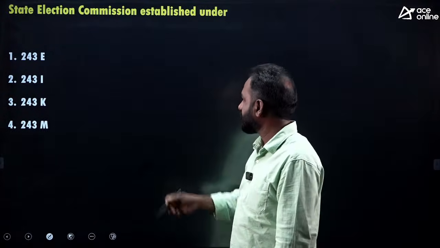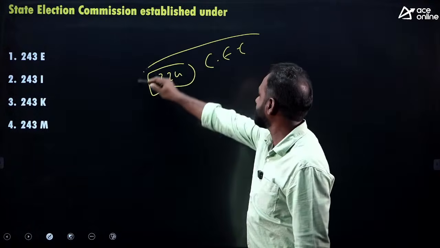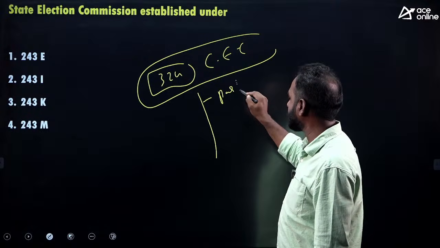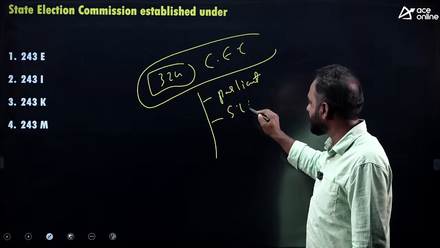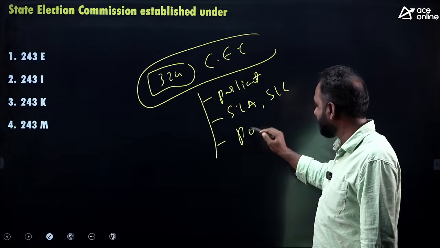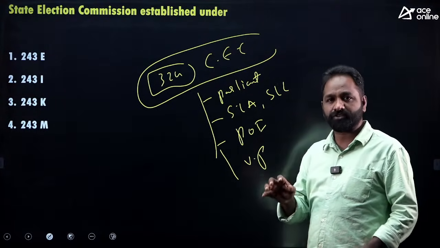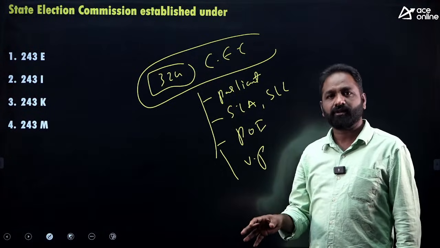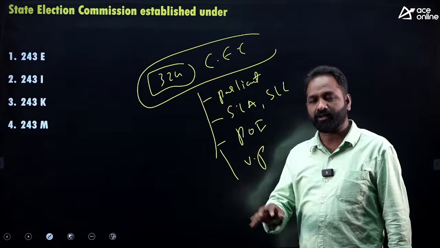You know that Article 324 talks about the Central Election Commission. The Central Election Commission conducts elections for Parliament, which includes Lok Sabha and Rajya Sabha, the State Legislative Assembly, the State Legislative Council if there is one, and the election of the President and Vice President of India.